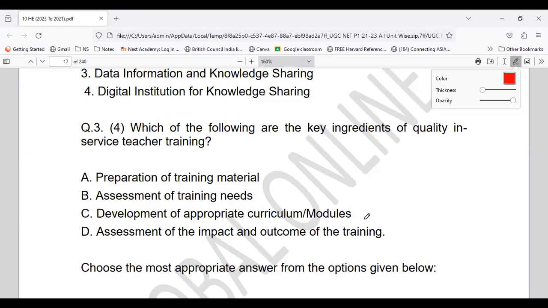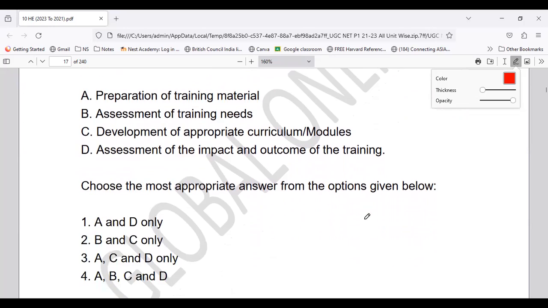So what will be the right answer? You need to select the options. The options are given below. So from the given options, for question number 3, what will be the right option? Just go through it and come to it quickly.